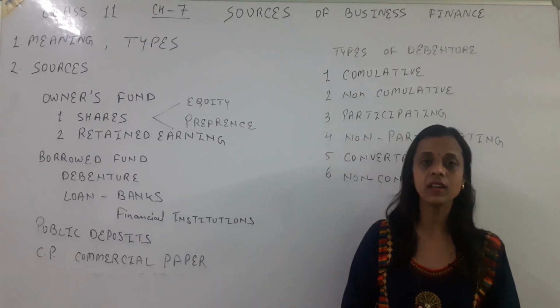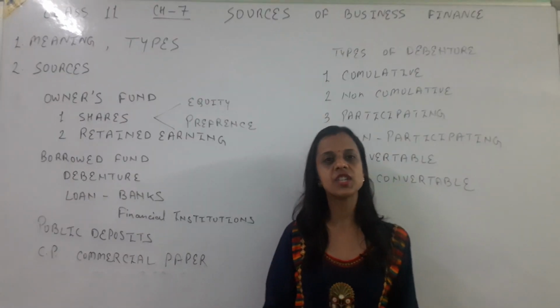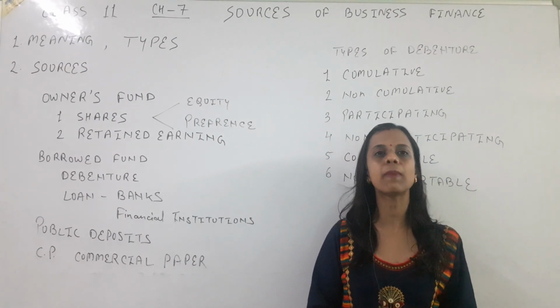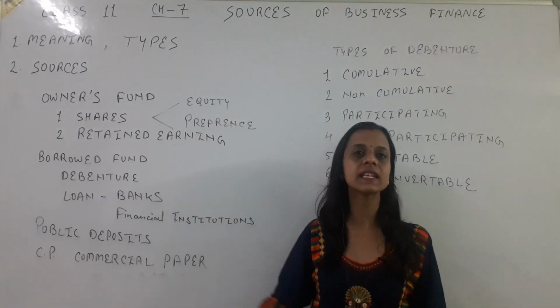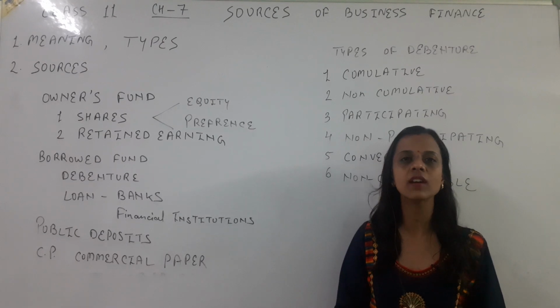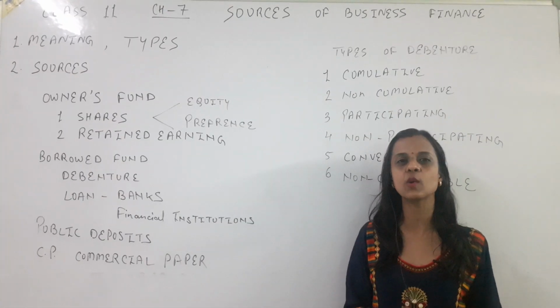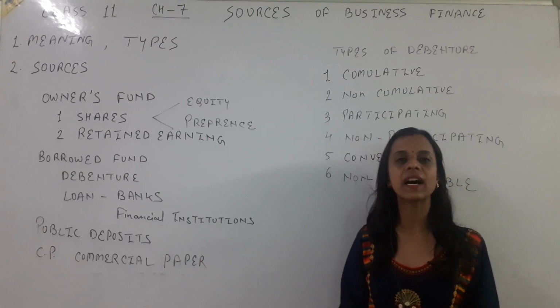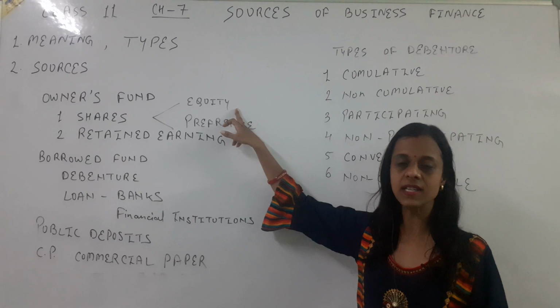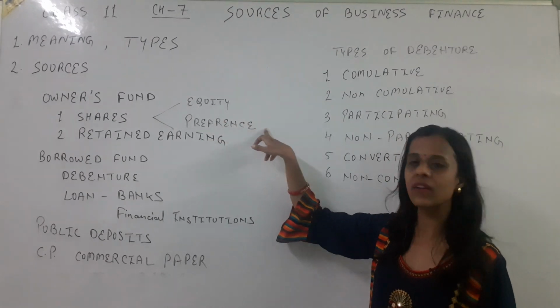First we have shares. So what is a share? A share is basically a part of the capital that a person purchases, and by purchasing it he becomes an owner of the company. It means he also becomes a participant. Now shares can be divided further in two parts. First we have equity shares and second we have preference shares.